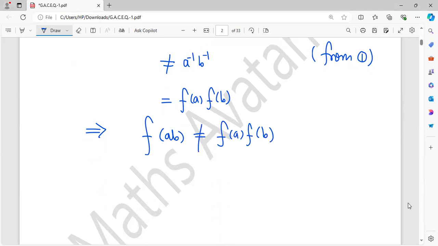So what is the meaning of this? f cannot be a homomorphism. If f is a homomorphism, then for a homomorphism, f(ab) is always equal to f(a) times f(b). So what does it mean? It means f is not homomorphic.